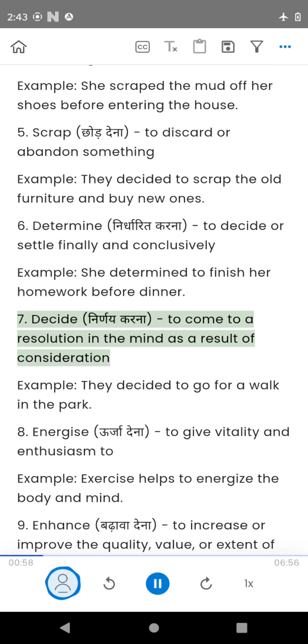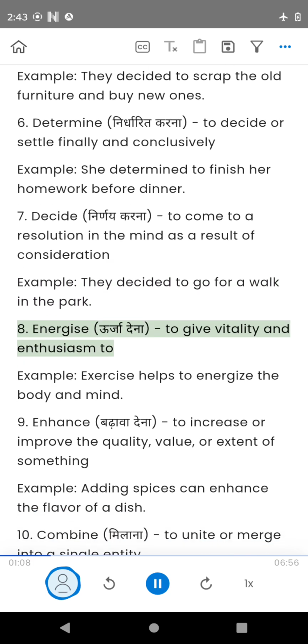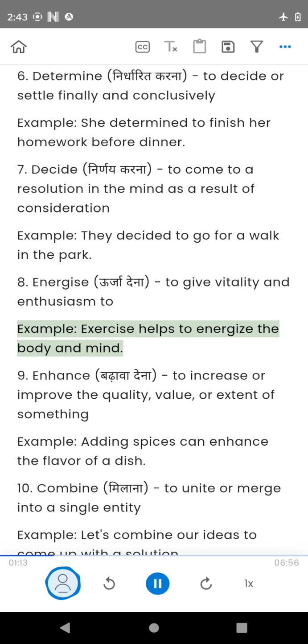7. Decide, to come to a resolution in the mind as a result of consideration. Example, they decided to go for a walk in the park. 8. Energize, to give vitality and enthusiasm to. Example, exercise helps to energize the body and mind.